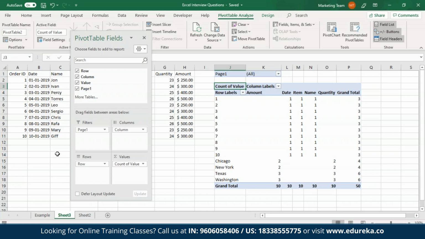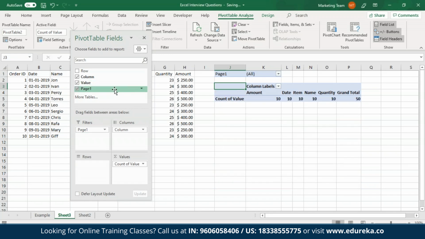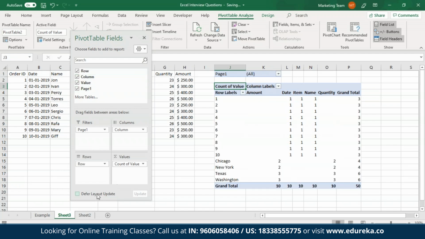So what I'm going to do over here is first show you guys what happens when I make changes without checking this box. So I'll just remove the rows and I'll put it back over here. As you can see, I've just removed the rows and put it back over here, and my pivot table has changed accordingly. Now what I'm going to do is put it back, and I'll check this box, and then I'll do the same.